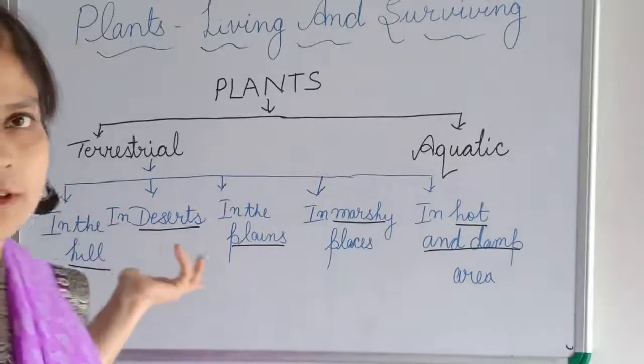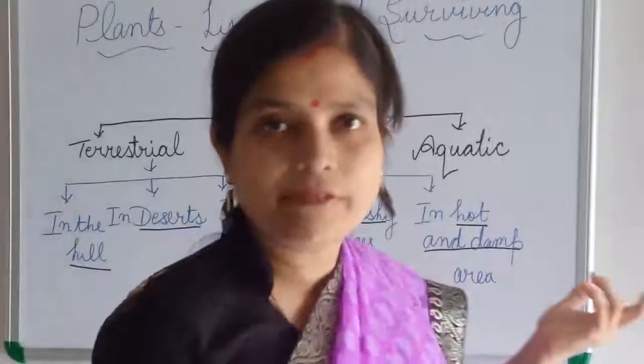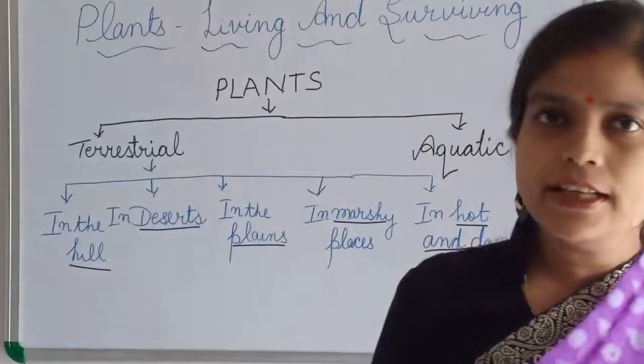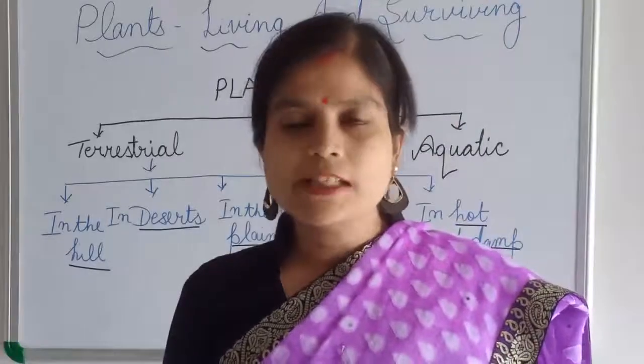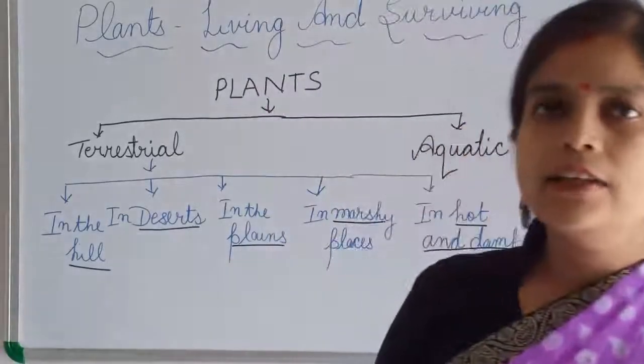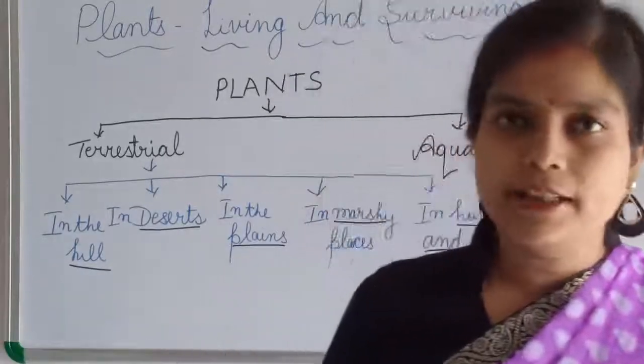Let's have a quick recall. In the hill, the plants are very tall and straight. Their leaves are needle-like. They have cones instead of flowers. That's why they are called conifers. And they never shed their leaves, so they are known as evergreen plants.